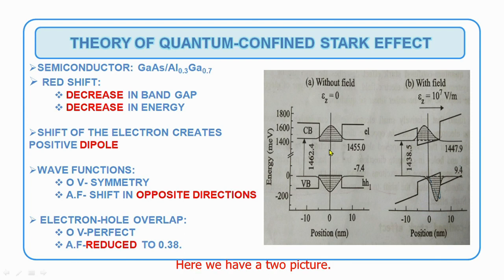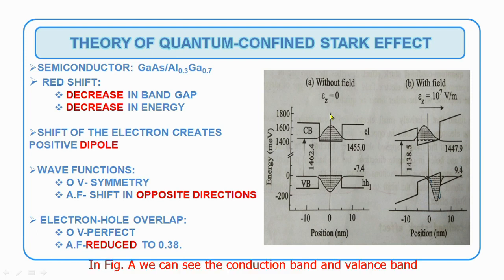Here we have two pictures. Figure A shows without electric field and figure B shows with field. Here we can give a field in the range of 10 power 7 volts per meter. Graphs are drawn between position and energy. We can measure position in nanometer and energy in milli electron volt.